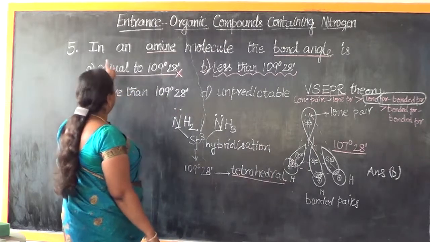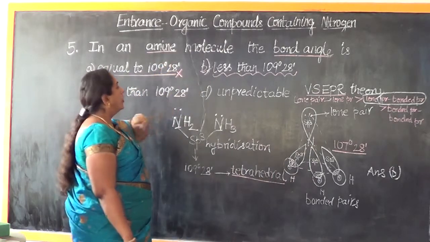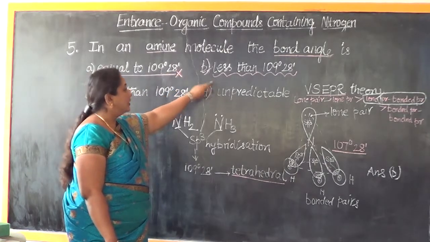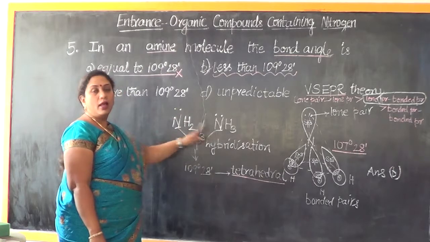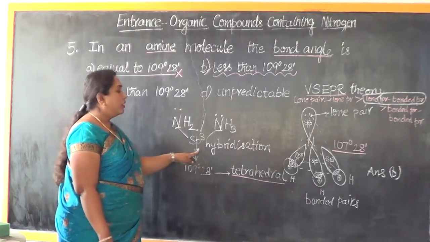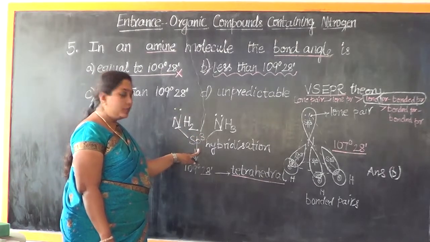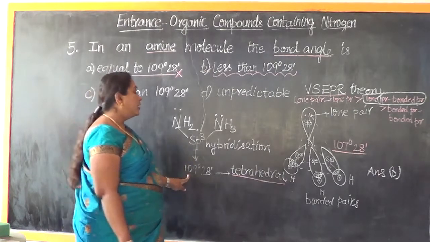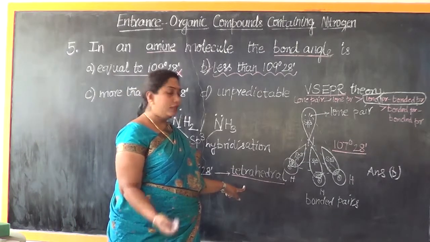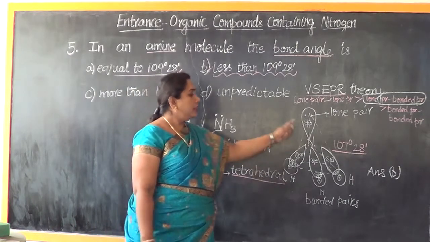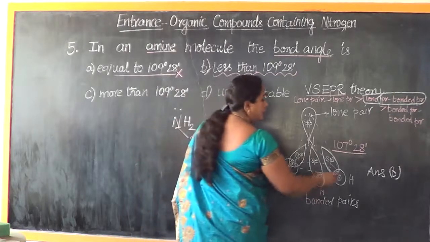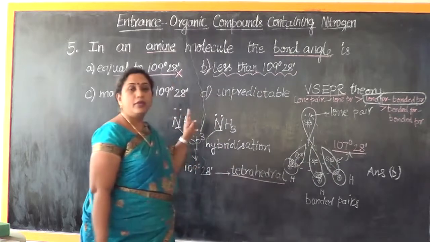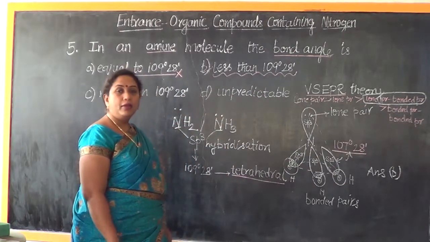So I repeat, in an amine molecule, the bond angle will be less than 109 degree 28 minutes, despite the nitrogen atom having undergone sp3 hybridization, which should have been maintaining a bond angle of 109 degree 28 minutes and a tetrahedral shape. It is not maintaining either the shape or the bond angle. So this is a very important point to be remembered and registered.